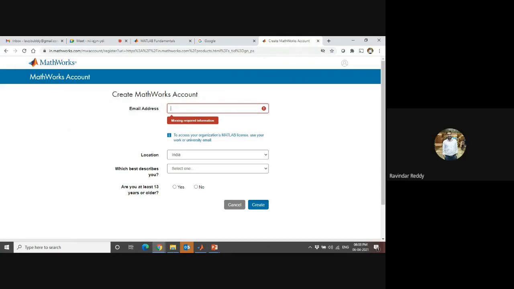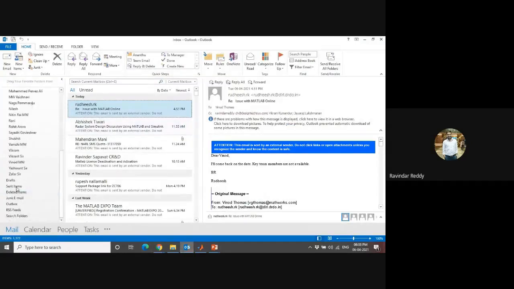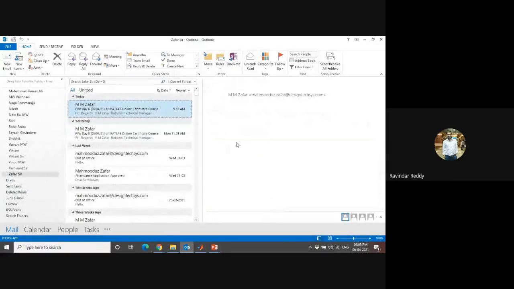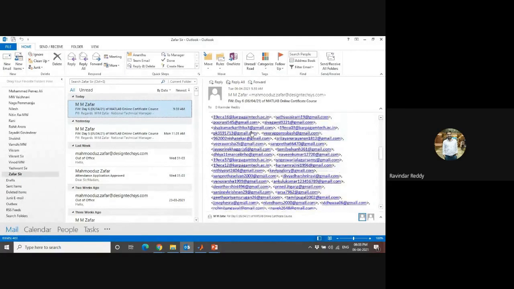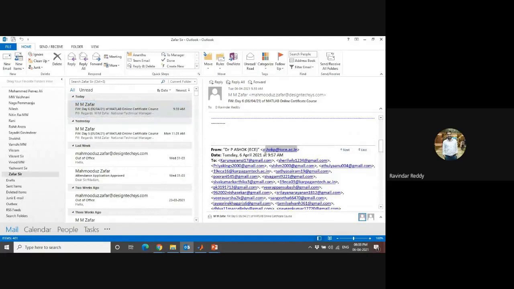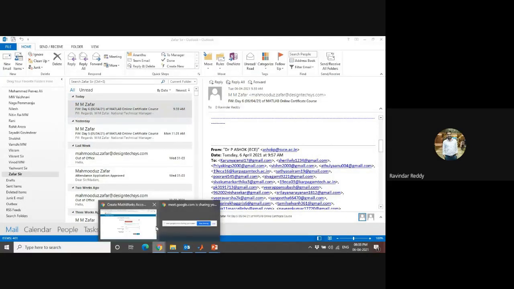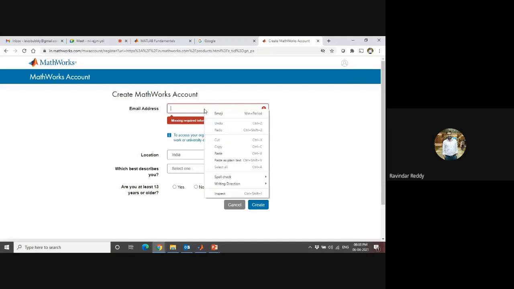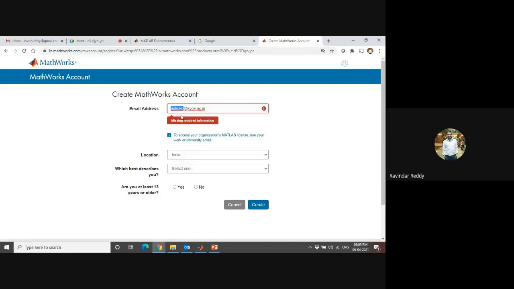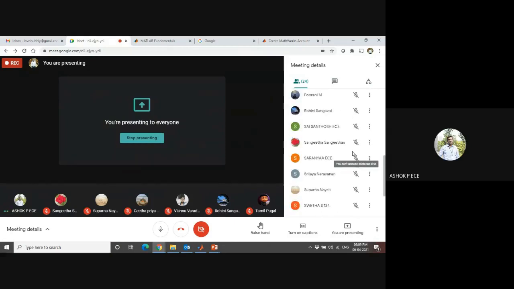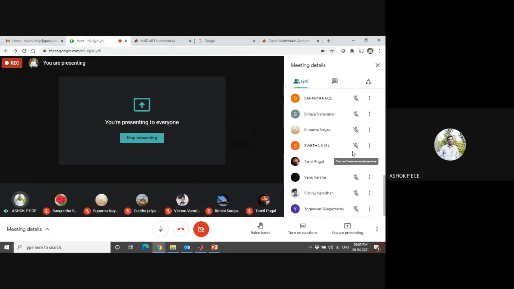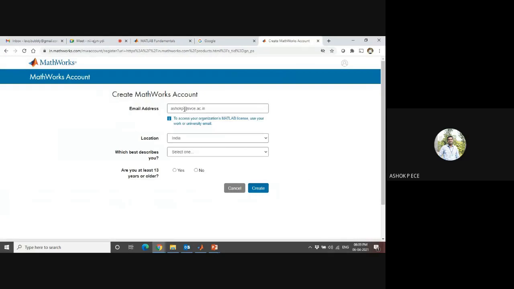Here your college ID is there. For example, in your college, something like Ashok sir. You can put your own name before it. Everybody has their own account in the name of the college. External participants have to use a general login only, sir. Yes, for the general login you can put your own email ID also, no problem.